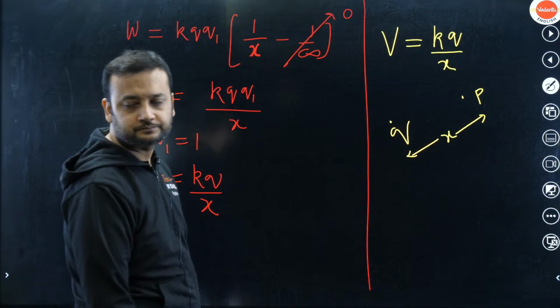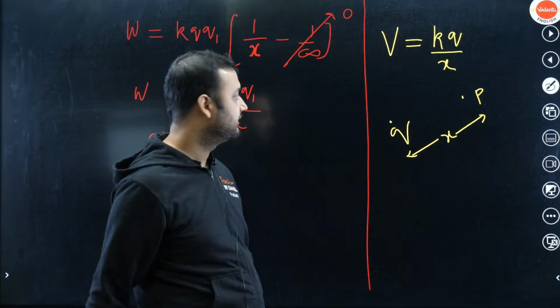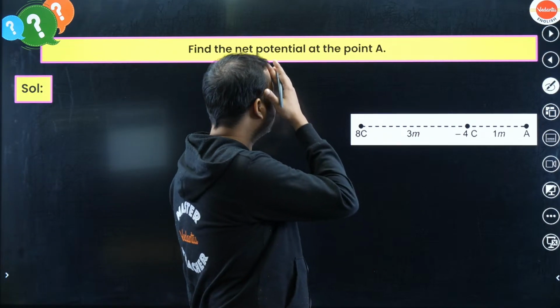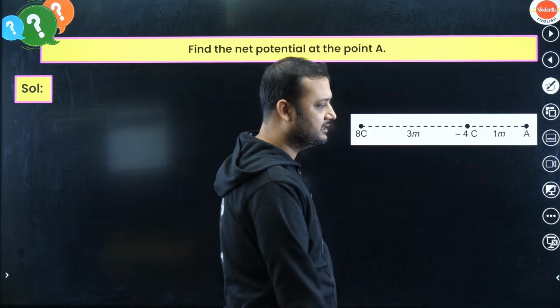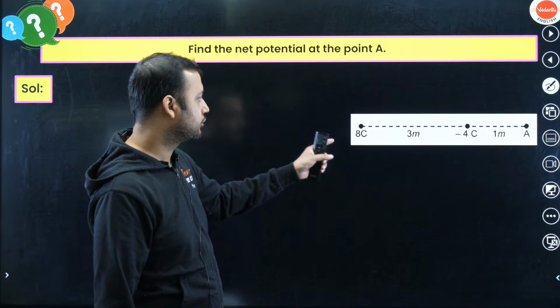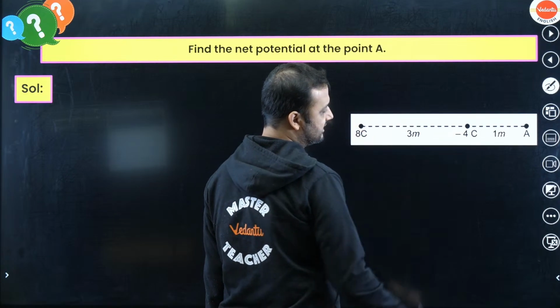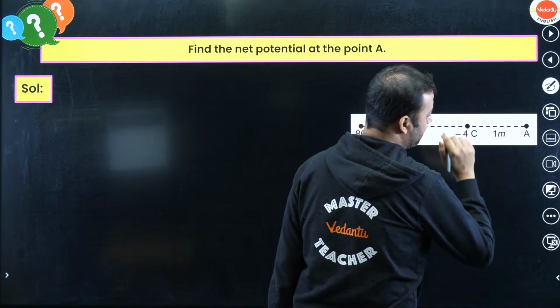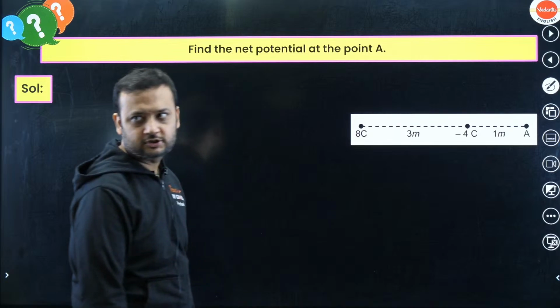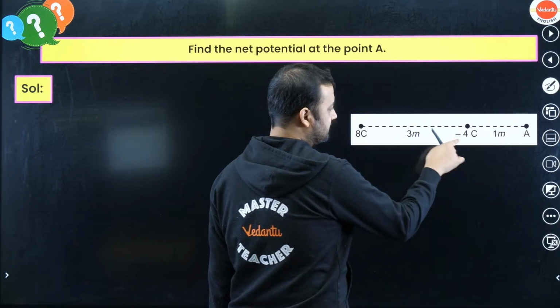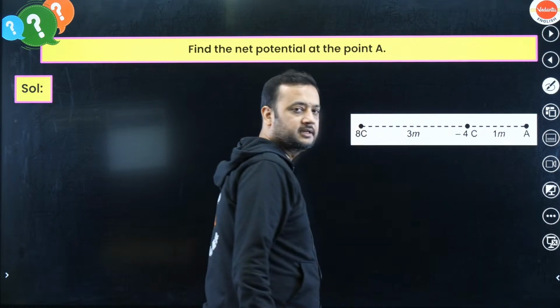So let us do some questions first. We have to find the net potential at point A. You can see here what the situation is. Here we have two charges. The first charge is 8 coulombs, the second charge is minus 4 coulombs, and this is point A where we have to find the potential. This distance is 3 meters and this distance is 1 meter.